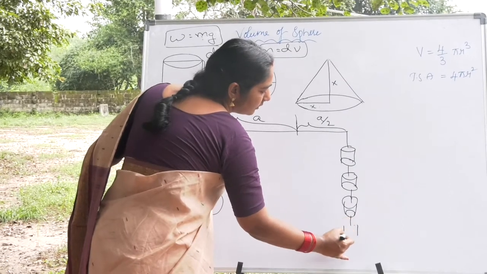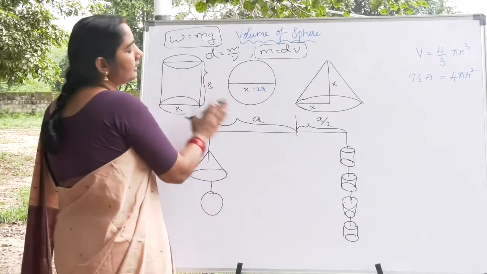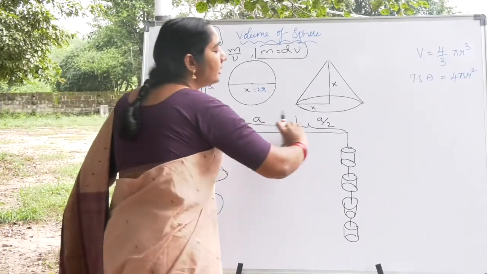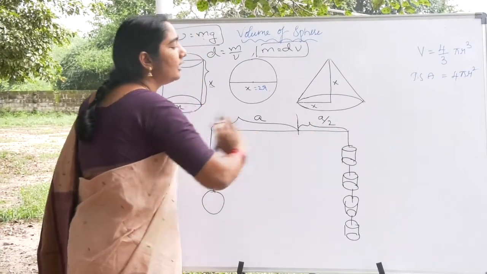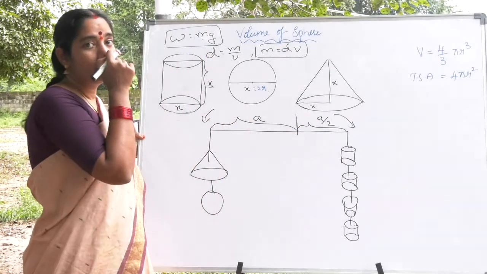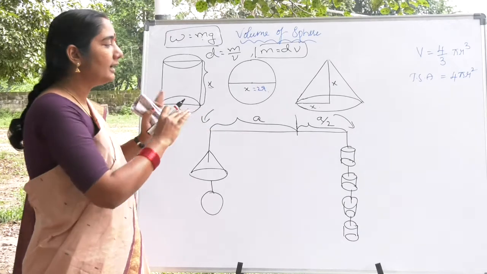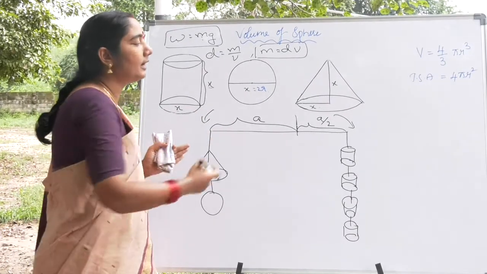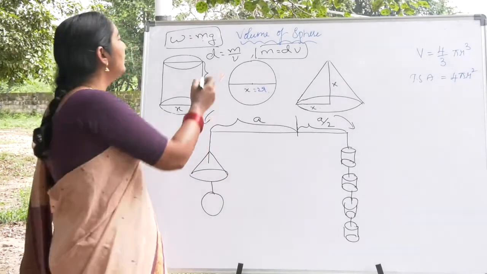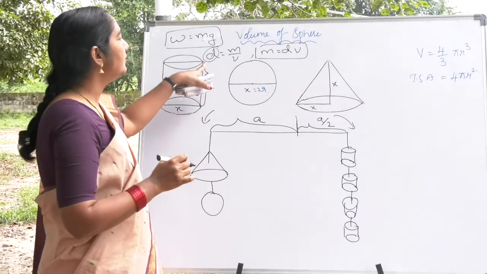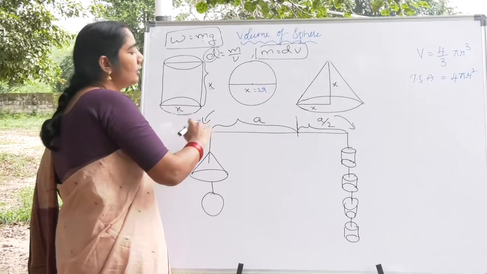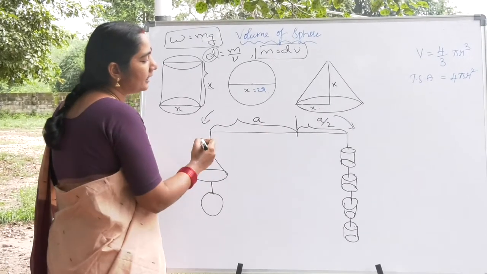Finally this rod is balanced, meaning straight, meaning horizontal, meaning the clockwise moment is equal to the anti-clockwise moment. When the clockwise moment and the anti-clockwise moment are the same, only then is it going to be balanced. And the densities of all the materials are the same. When the densities are the same, let us apply the formula. So the clockwise moment means force into perpendicular distance.